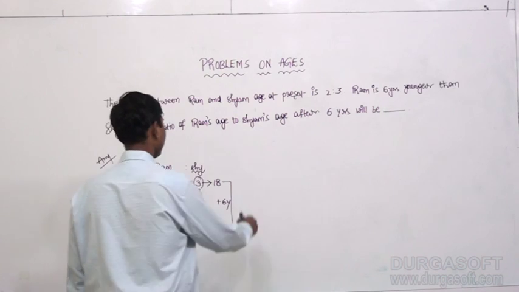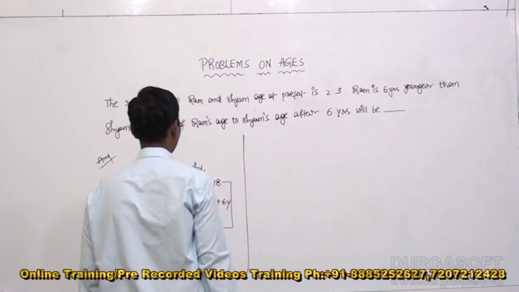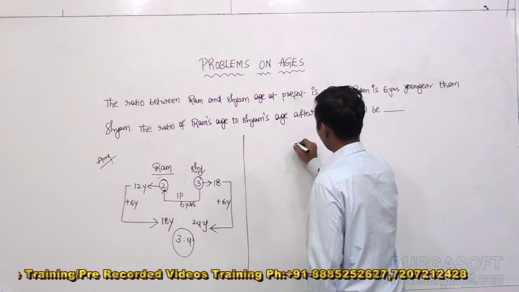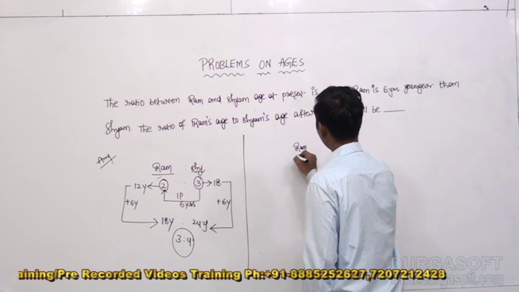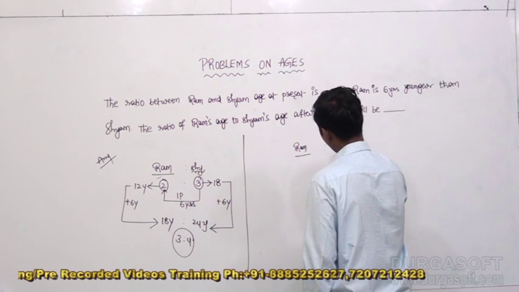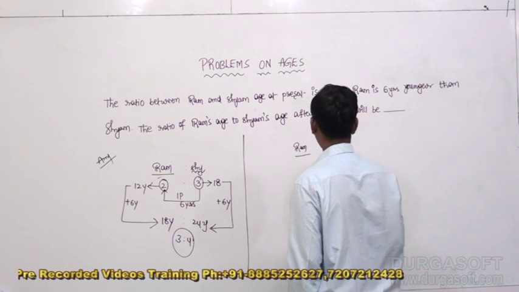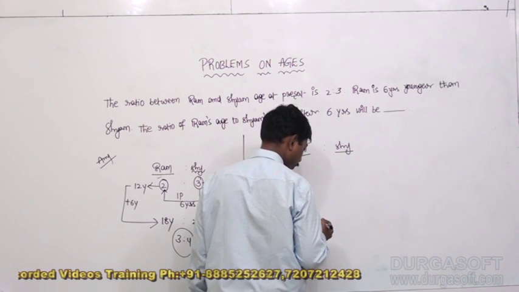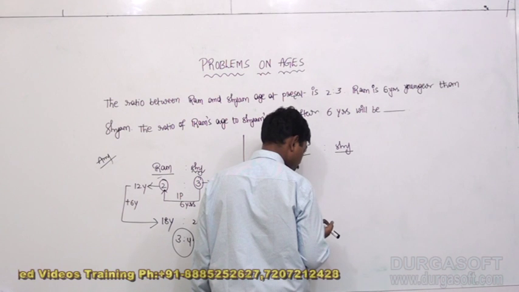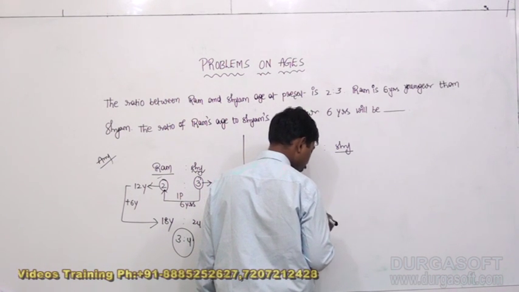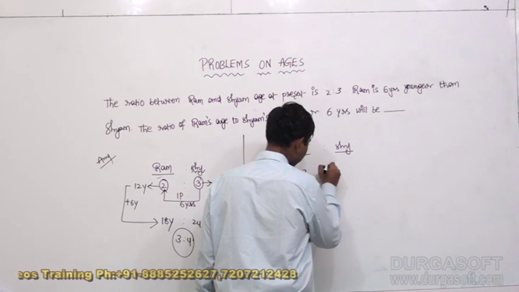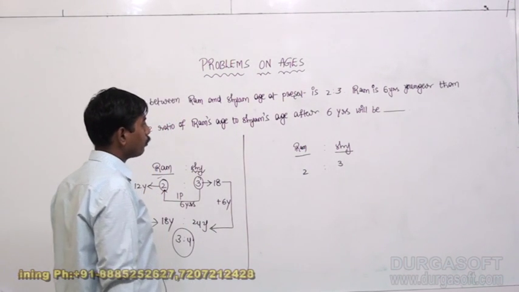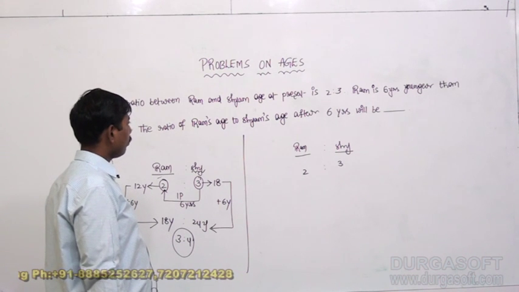Let me put attention here. The present ratio of Ram to Shyam we came to know, that is 2:3. That means at present Ram is 2 parts of age and Shyam is 3 parts.